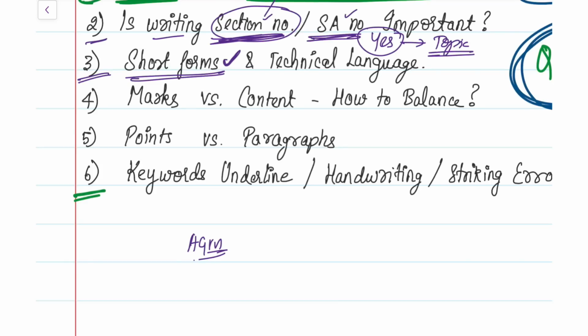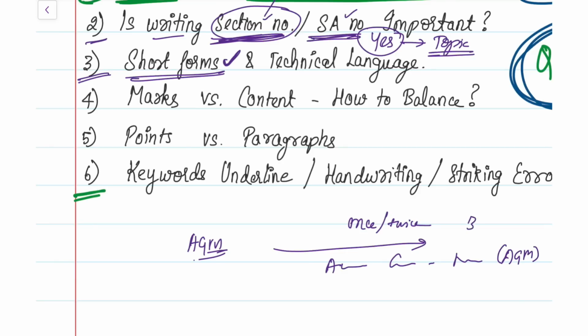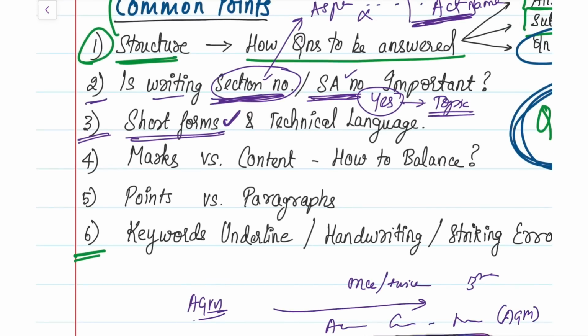In that, when you start the answer, at least once or twice in the answer, write the full form, write annual general meeting, and in brackets mention it as AGM, and from the third or fourth time you can start writing it as AGM itself. So at least once or twice in the answer, quote the full form and write the short form in brackets, and after that you can start using your short form. So that is for your short forms.